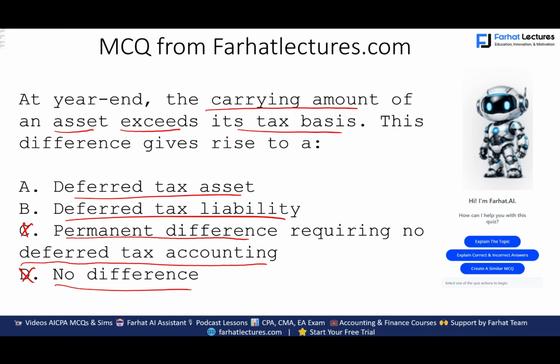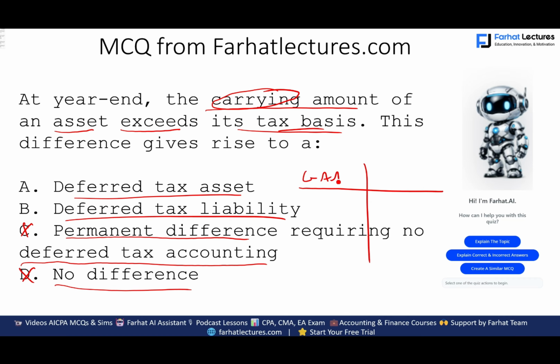So I have to decide whether this is a deferred tax asset or a deferred tax liability. Now, the purpose I have this question in this lesson, because in this lesson I covered deferred tax asset. But you need to know whether this is a deferred tax asset or a deferred tax liability, because those differences happen because of the changes in the carrying amount and the tax basis. Now I have an asset, and here's what I have. The carrying amount is greater.